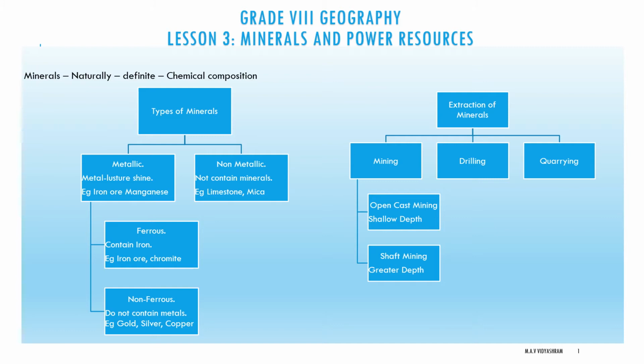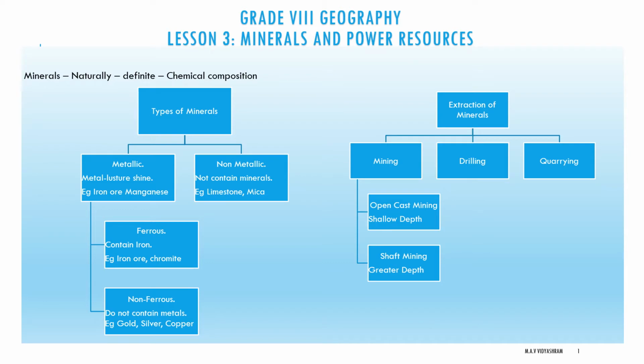Then mining is of two types. One is open cast mining, another one is shaft mining. What is open cast mining? Minerals that lie at shallow depth are taken out by removing the surface layer. This is known as open cast mining. What is shaft mining? Deep bores called shafts have to be made to reach mineral deposits that lie at great depth. This is called shaft mining. So open cast mining is not a deep one, but shaft mining is a deep one.